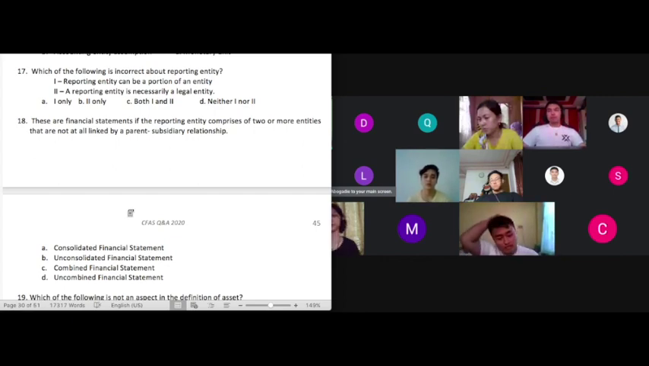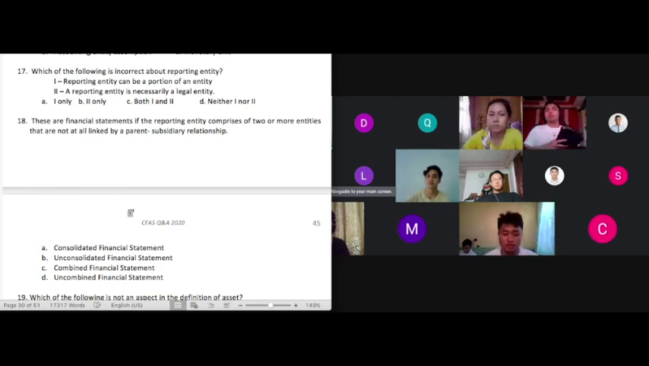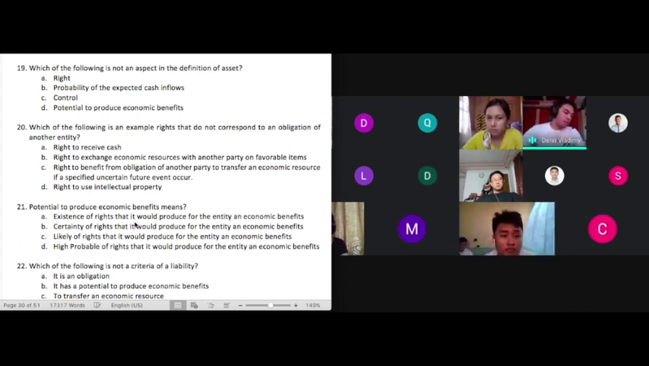You only have your partnerships and your corporations, class. There are other types or forms of businesses that are not considered to be legal entities, but they may still be considered as reporting entities. So that's why the answer for number 17 is B, because again, number 17 is asking for the incorrect statement. Let's have number 19.